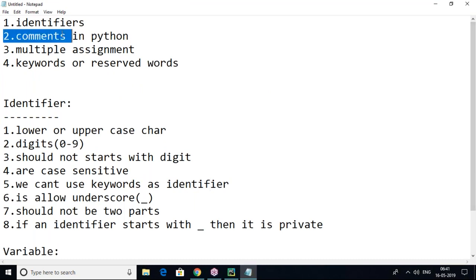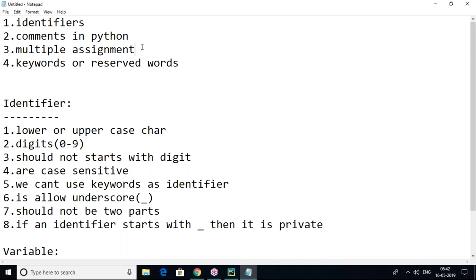So this is the multiple assignment section in Python. Coming to comments: what is a comment and where can we use it? Comments in Python are important. Whenever we write a program, some lines you don't want included in execution, so it is better to make them comments. The Python interpreter will ignore the comment section and will not consider it part of execution.